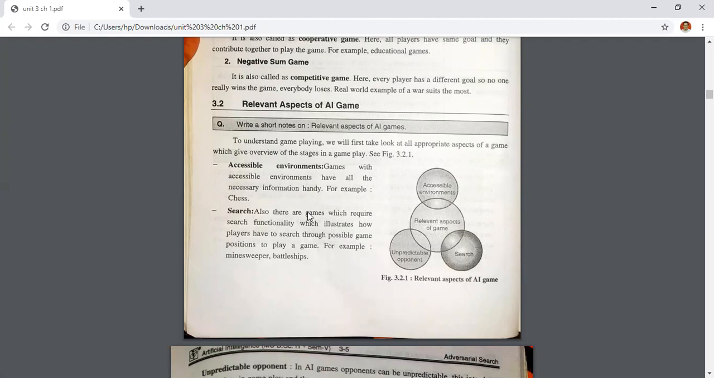Then the search aspect. There are also games which require search functionality, which illustrate how players have to search through the possible game states. For example, Minesweeper and Battleships. In this type of game, we have to search some space and apply intelligence. This aspect of a game can tell us how to search the space to win the game.